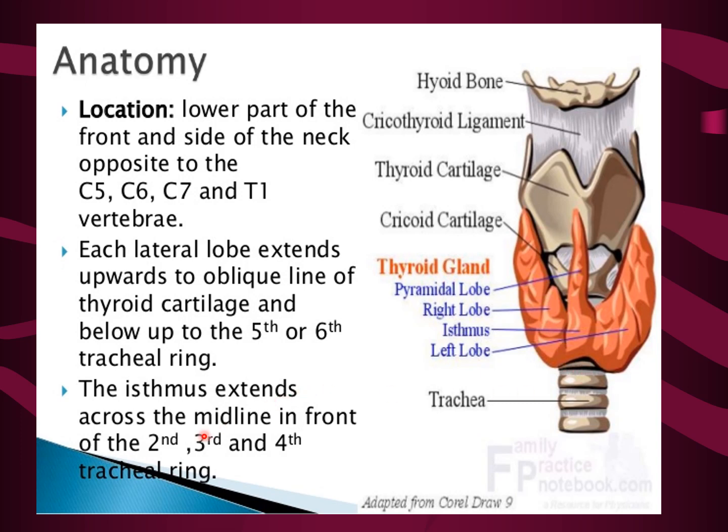The isthmus extends across the midline in front of the 2nd, 3rd and 4th tracheal rings. This you have to remember.